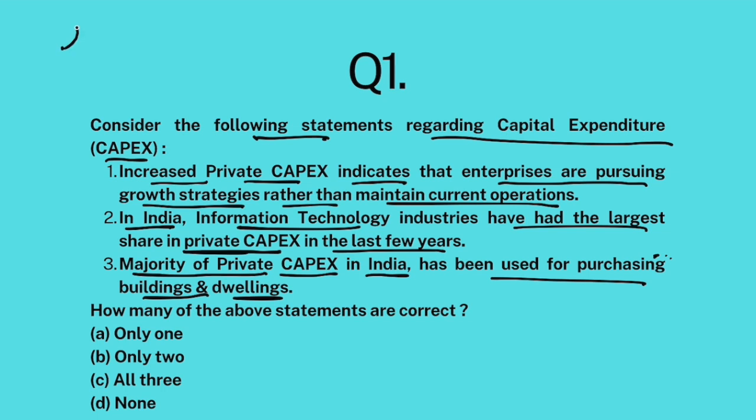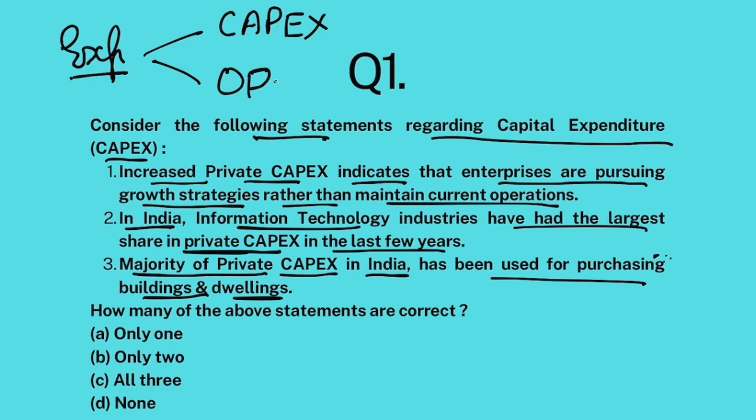Now, the thing is that expenditure incurred by companies can be divided into two parts. One is called capital expenditure, whose short form is capex, and the other is called operational expenditure, whose short form is opex. Now, OPEX is general day-to-day expenditure of companies like paying salaries, expenditure on raw material, maintenance, electricity bill, water bill, other utilities bill, salaries, bonuses. All these things are categorized as operational expenditure. These are day-to-day expenditures. This expenditure is incurred for running the day-to-day show of a company.